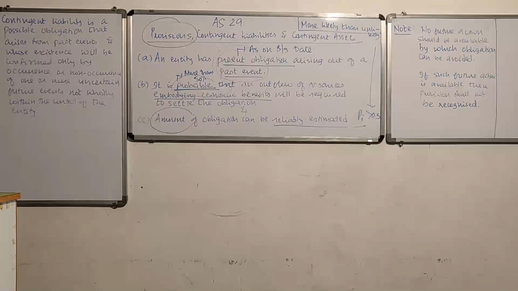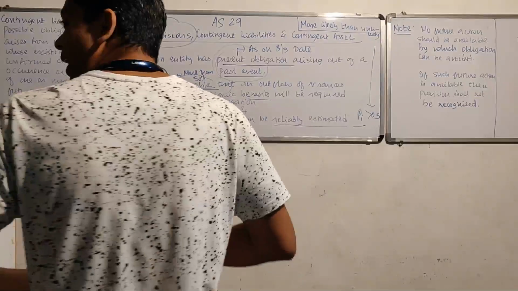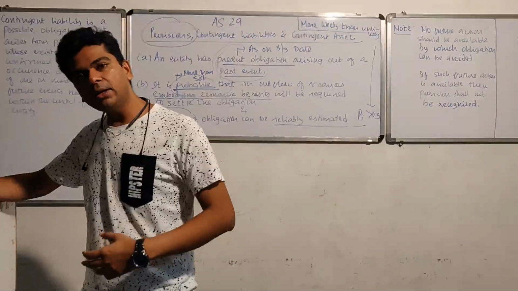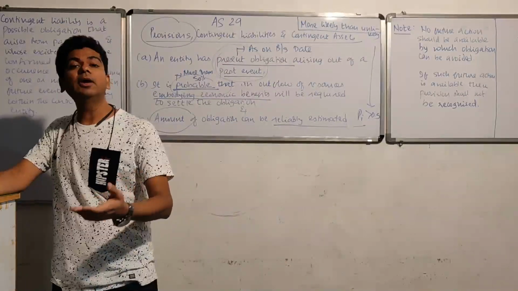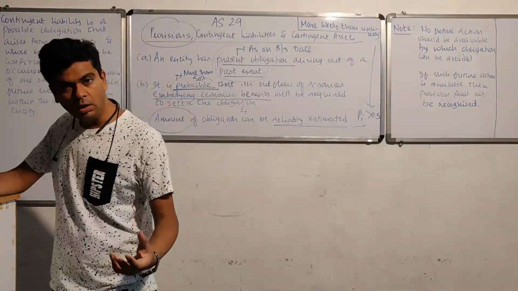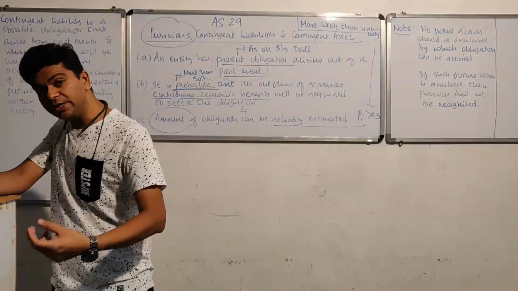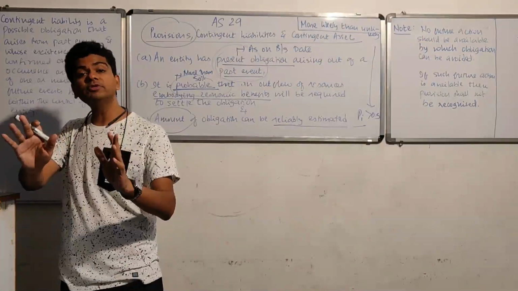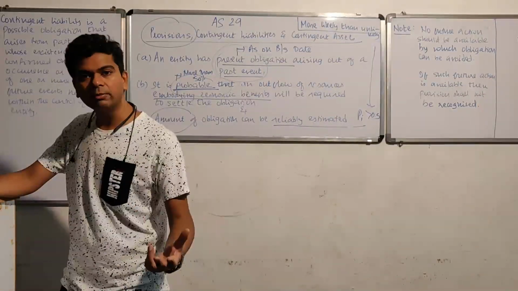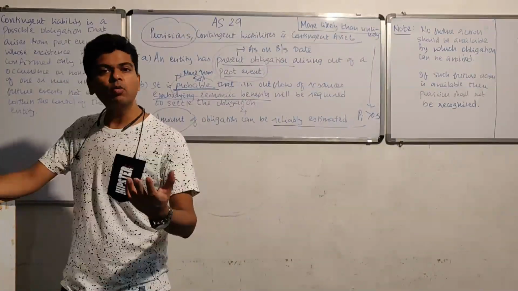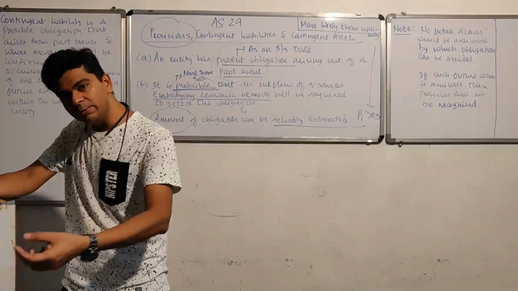You know what's the future action available? I can always buy a new machine. And after buying a new machine, I don't have to incur the repair expenses of the old machine. For example, that machine is severely damaged. I call up an engineer. The engineer tells me that a lakh of rupees will be required to repair this particular machine. And if you spend 1,50,000, a new machine will be available.